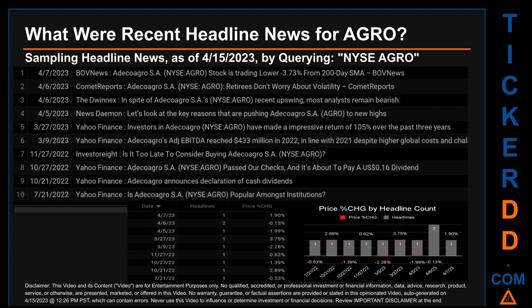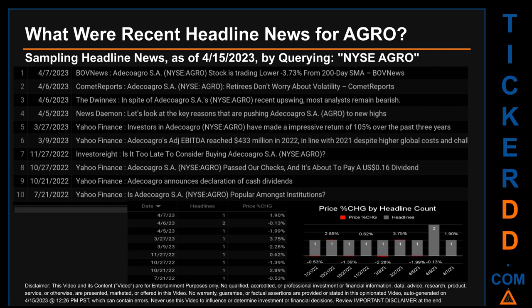Monday, March 27, 2023 was the day with the highest percentage change in price when we compare opening versus closing price for the ticker. The day saw a jump of 3.75% when AGRO opened trading at $7.73 and closed at $8.02. There was one found headline when Yahoo Finance published the headline that read, "Investors in AGRO have made an impressive return of 105% over the past 3 years."